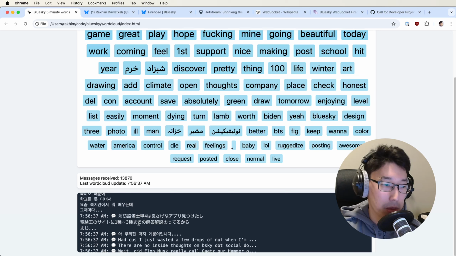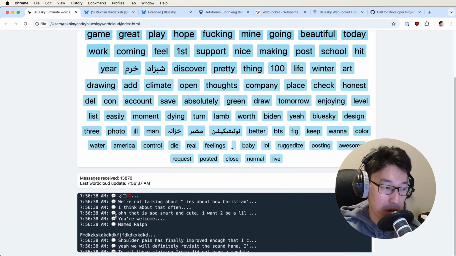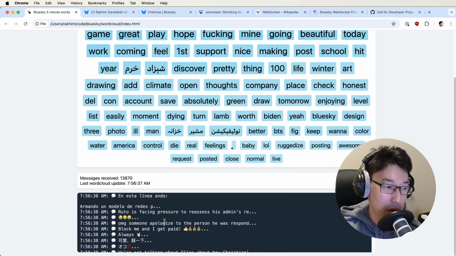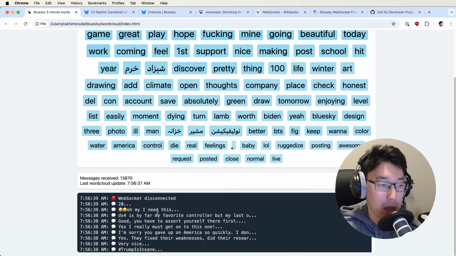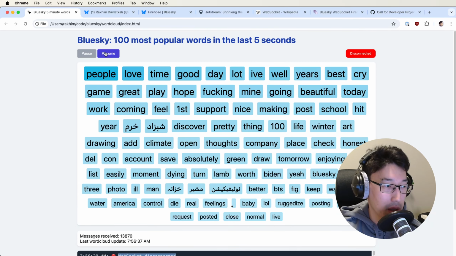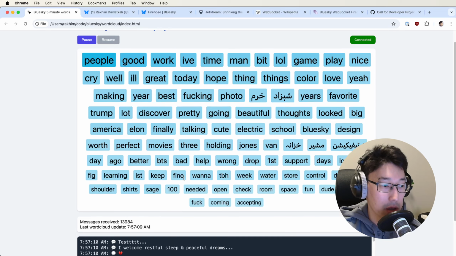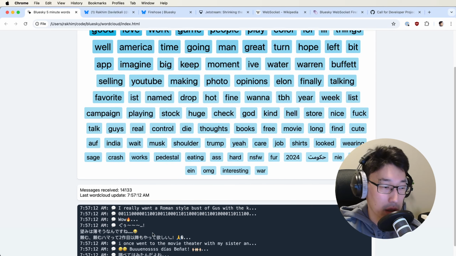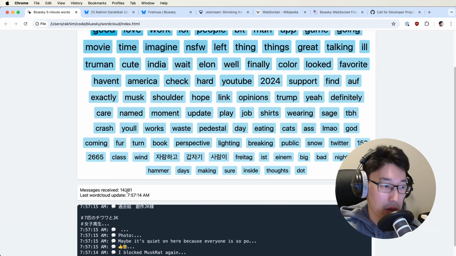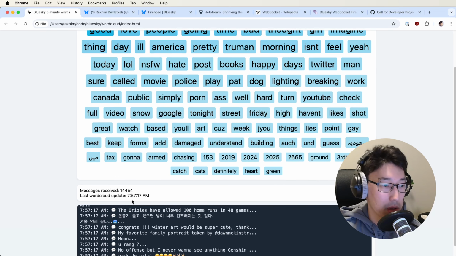And by message, I mean both the messages that are received from the people, like their posts on Bluesky. I think I just cut them to 50 characters here. And then some messages that my app tells me, like when I hit pause, the WebSocket disconnected. I also have this status thing. And once I resume, it's connected here, and I start getting messages. And this is just a count of how many messages I processed.